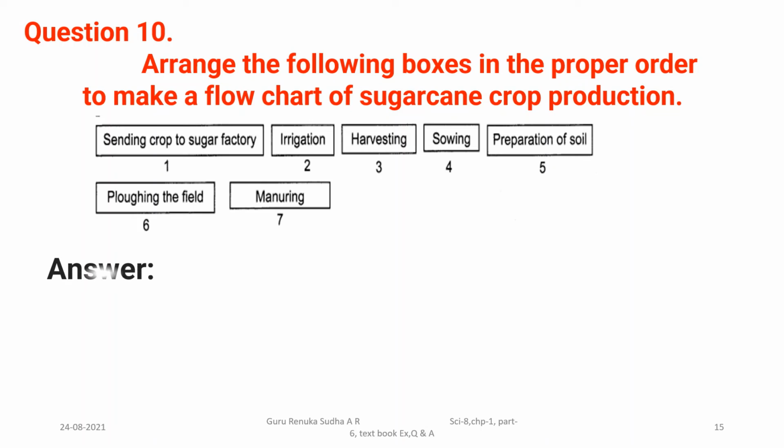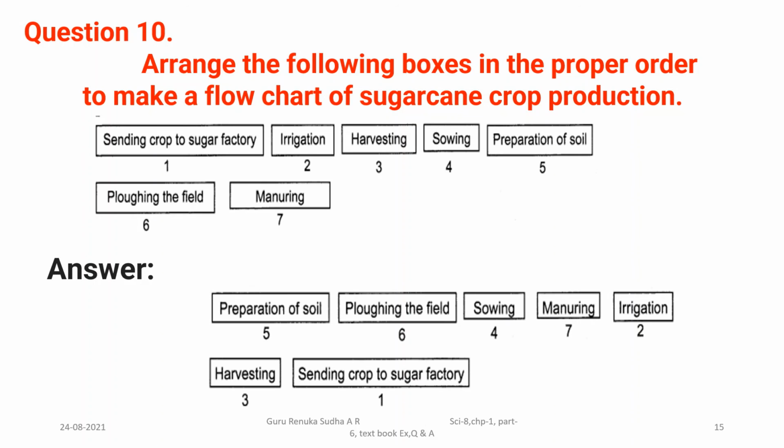Here is the answer that I have rearranged, and I have told first what you have to do: preparation of the soil. Next, you have to plough the field soil. Next, sowing, adding manures. Okay, next irrigation, harvesting, and sending the crop to the sugar factory. In this way, if you follow the steps, definitely you are going to grow sugarcane in a proper way. Yes, in this way you have to rearrange the words in order to know about the steps involved in the growth of a plant or the production of a crop on a large area.